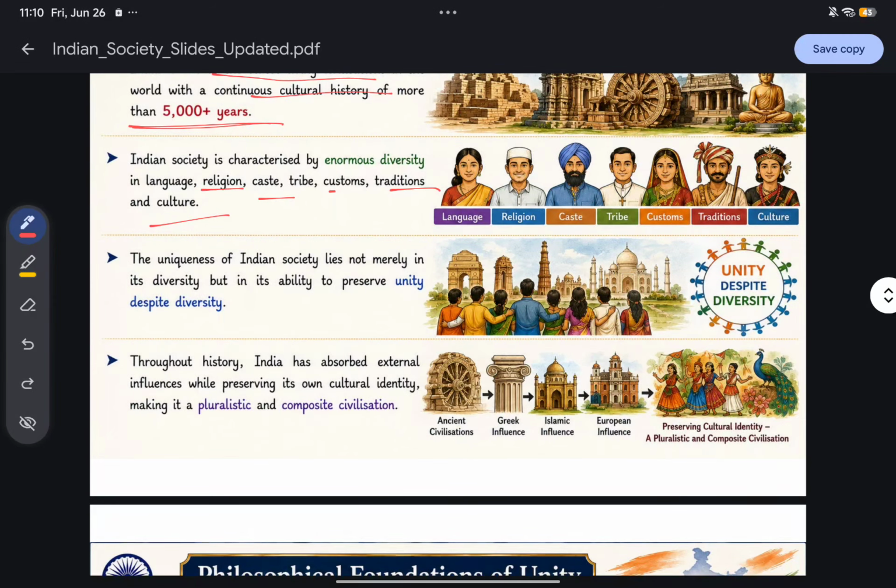But what is the uniqueness of Indian society? The uniqueness is that despite having enormous diversity, we are able to preserve unity. That is the uniqueness of Indian society. Till date we are united, which means we have the ability to preserve our unity.